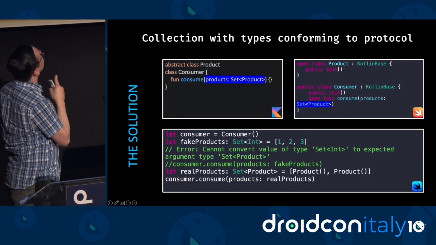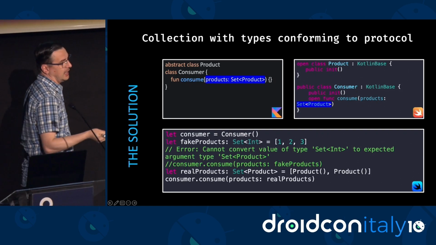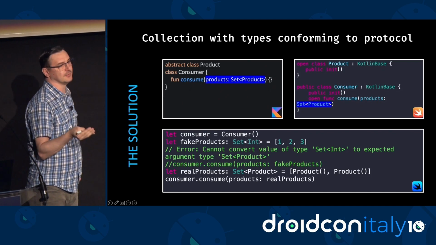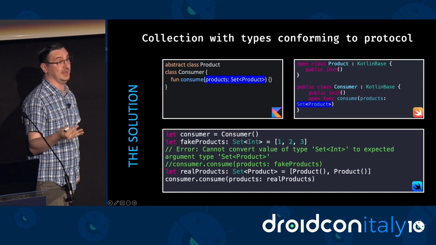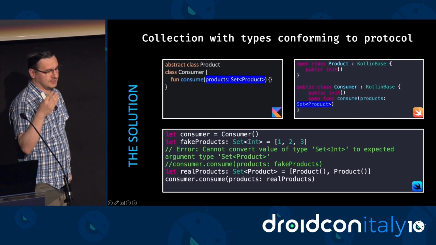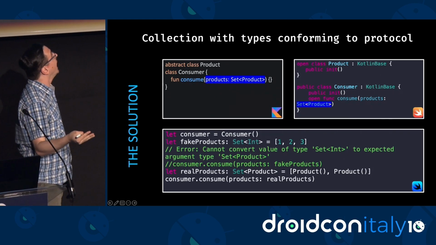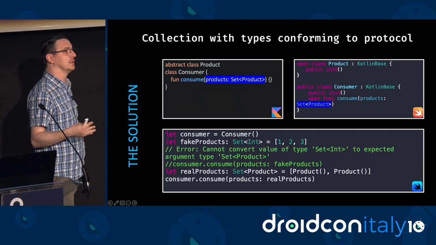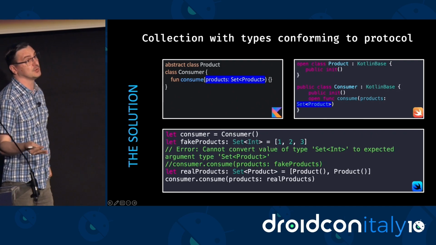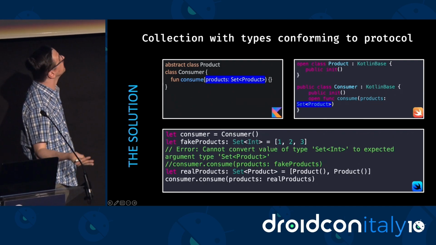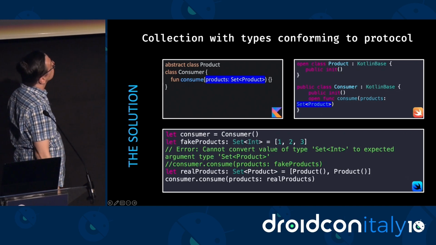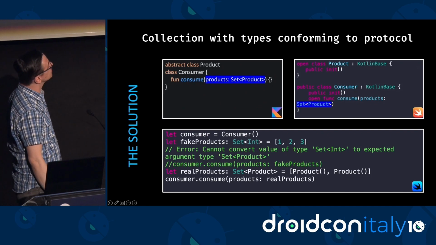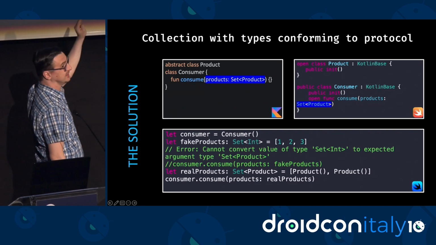our Product is an abstract class Product, because in Kotlin, interfaces kind of behave like abstract classes in which every member is abstract, right? Because in the end, the only thing that can implement an interface in Kotlin is a class. Whereas in Swift it's a little bit different. Protocols, there are many things in Swift that can conform to protocols. You can have primitive types conform to a protocol through extensions. You can have structs, right? But on the other hand, now we can see that our method consume only accepts a set of Products. So even if you try again to pass your set of integers, it won't compile. It will only compile if you pass a set of Products.